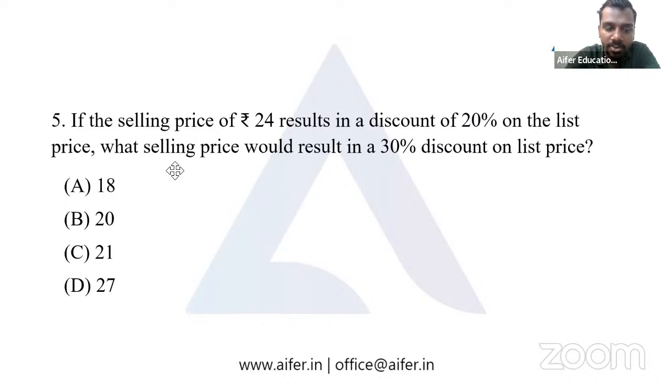The concept that you have to use in this particular aspect is the concept we discussed in the first question, that is 10% profit, 10% loss, 10% discount, in the same way. So it's given that rupees 24 is the price when there is a discount of 20%. Discount means there is a reduction from the original price.